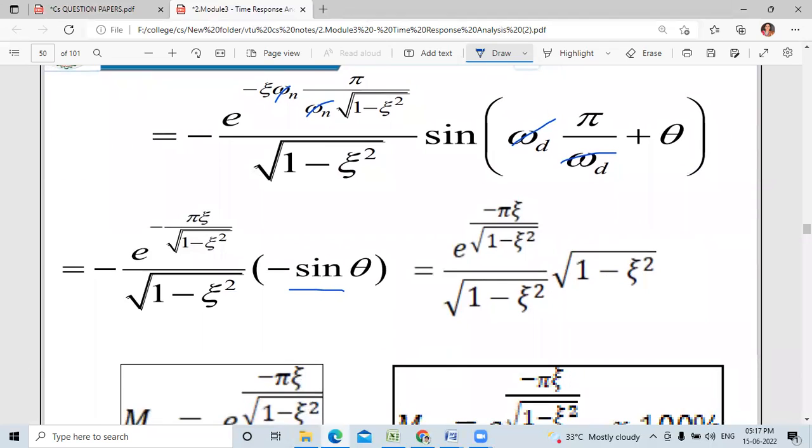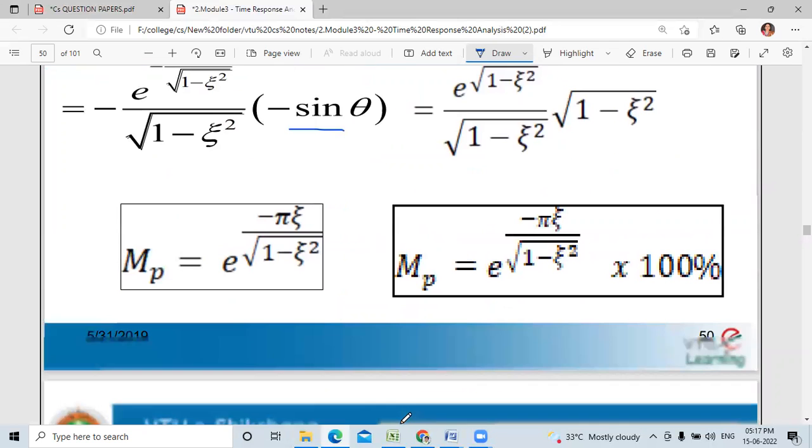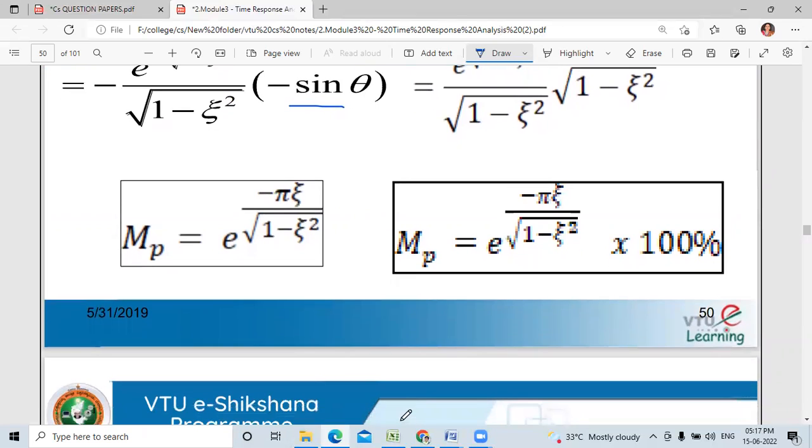This is the value of the overshoot. If you want it in percentage, you can multiply by 100. These two will be cancelled, so you are left with only e to the power of minus pi zeta divided by square root of 1 minus zeta square, into 100. It is the peak overshoot.